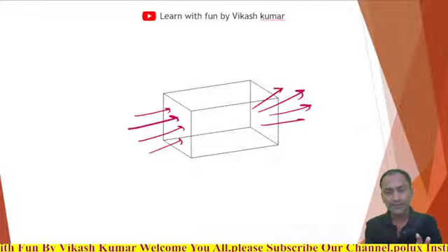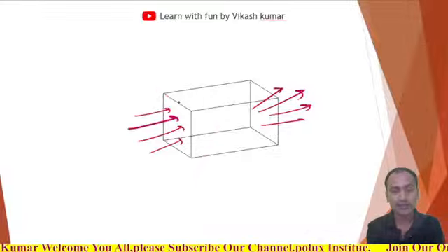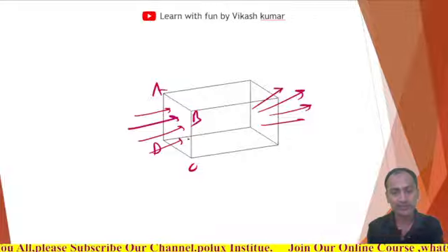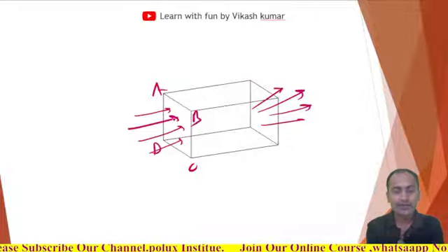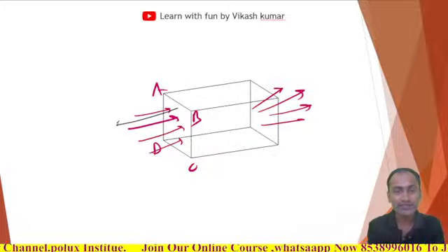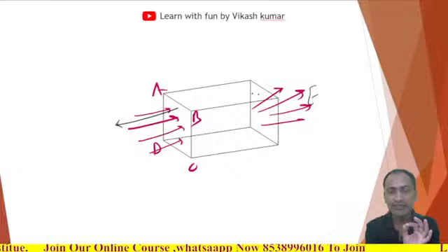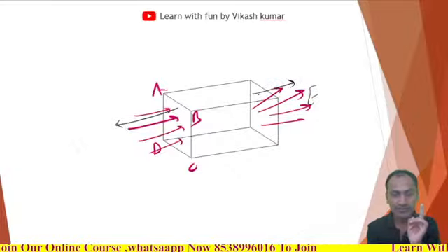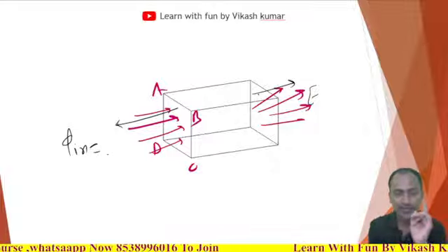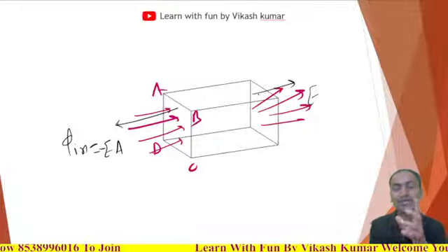Okay, fine. So here you try to understand this shape. I am talking about this face ABCD. Here is the electric field direction, and the area vector direction is this. Am I right? And here the electric field direction is this, and the area direction is this. Am I right? So the flux going inside will be electric field into area, and it will be negative. Why? Because the angle is 180 degrees.